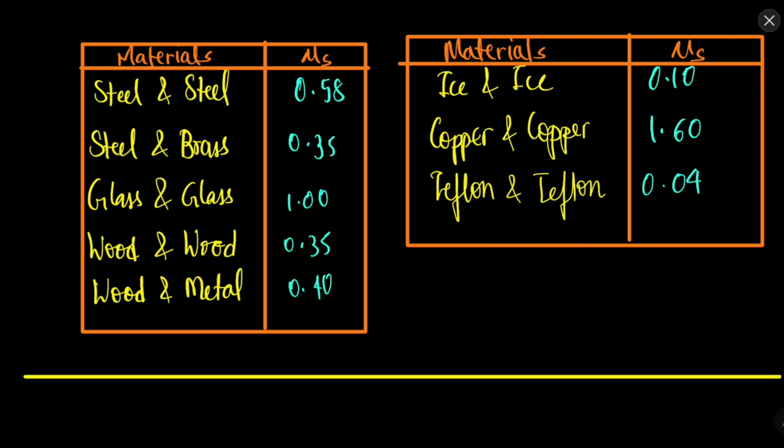The kinetic friction is less than all these values. For example, if the static friction is 0.58 for steel and steel, then the value of kinetic friction will be less than 0.58.